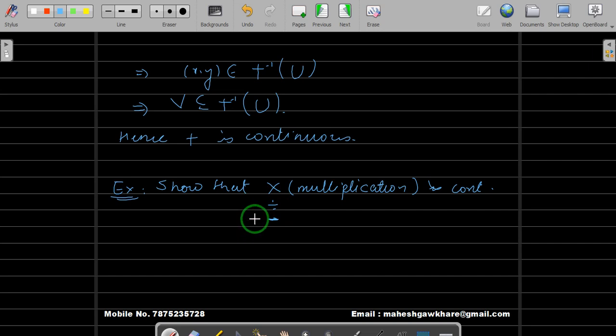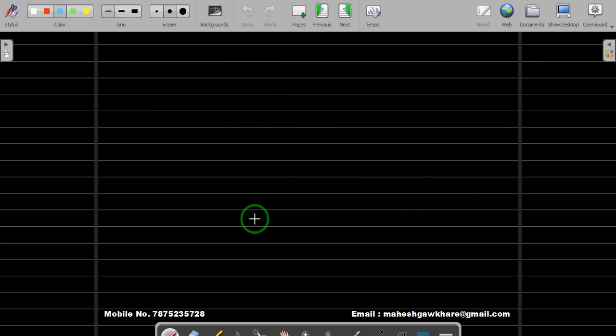Now we have proved that if f is a continuous function from two topological spaces, say X and Y, f is a function from X to Y, then if you restrict that f to any subset of X, the restriction is a continuous function. That we already proved. Now let us prove a slight variation of that. Let us take a proposition.